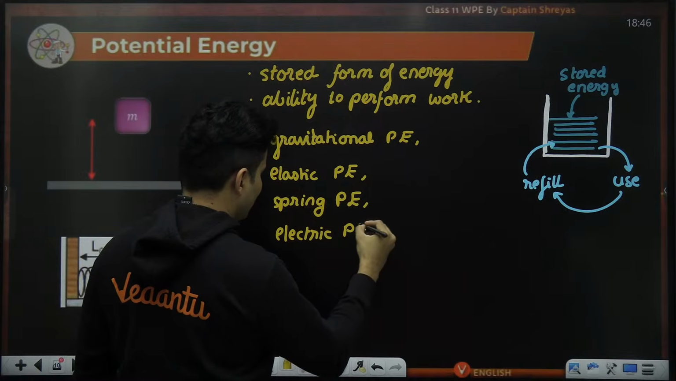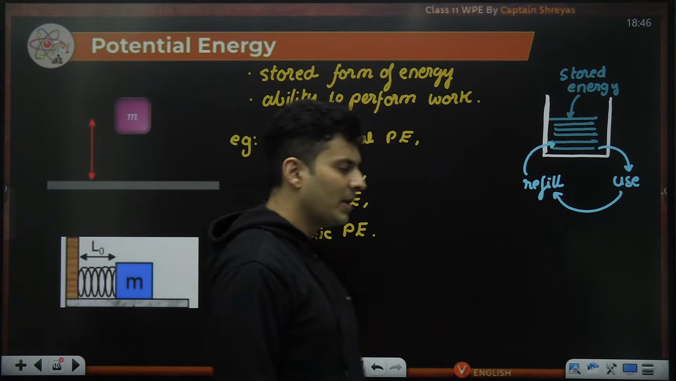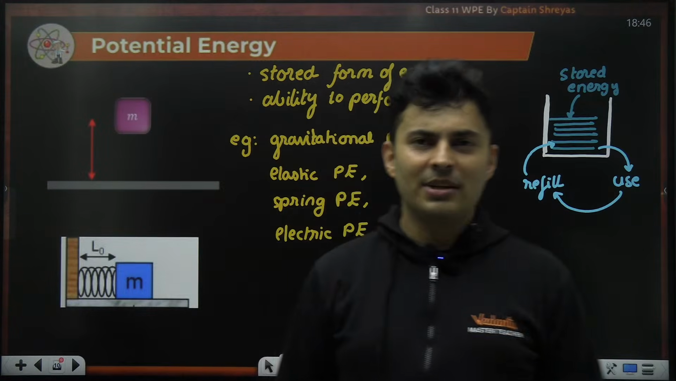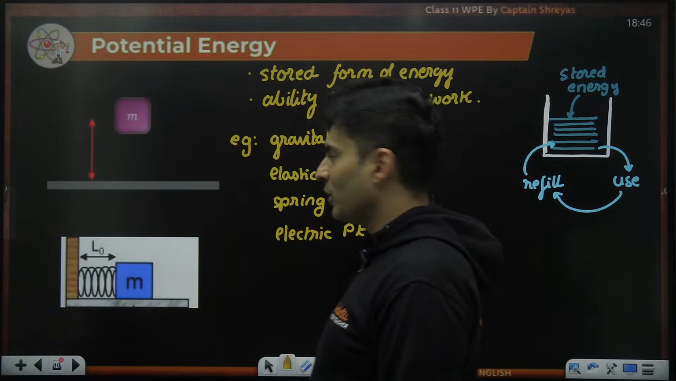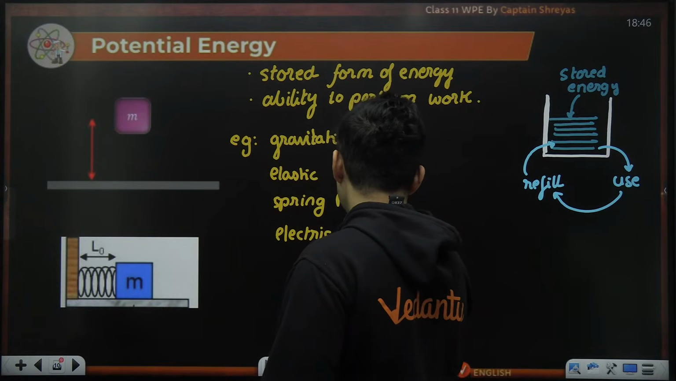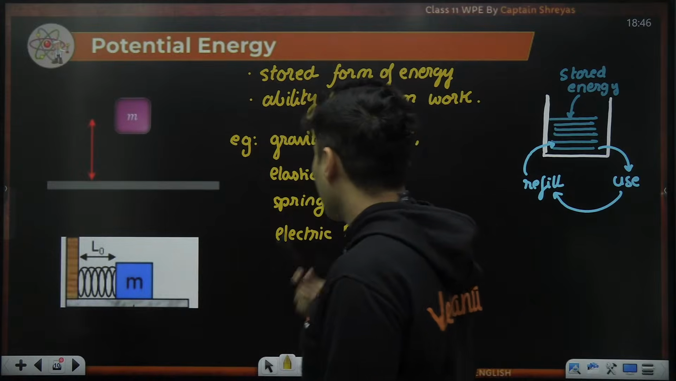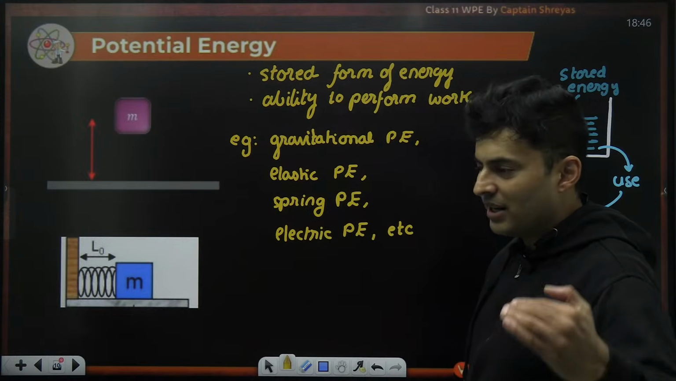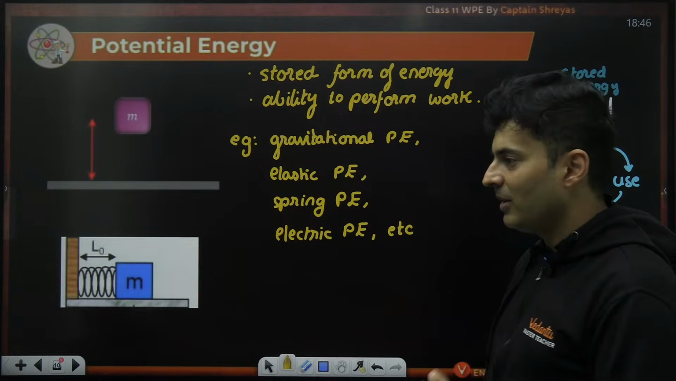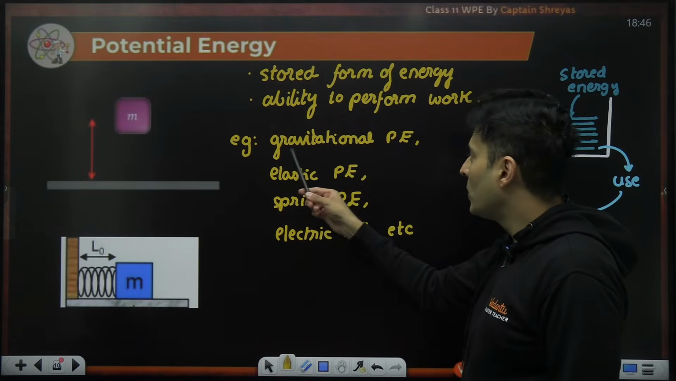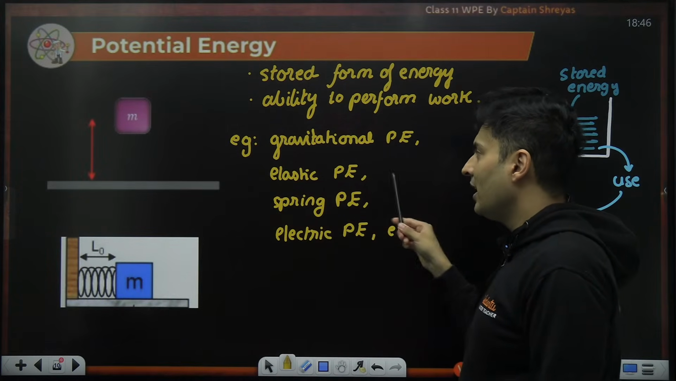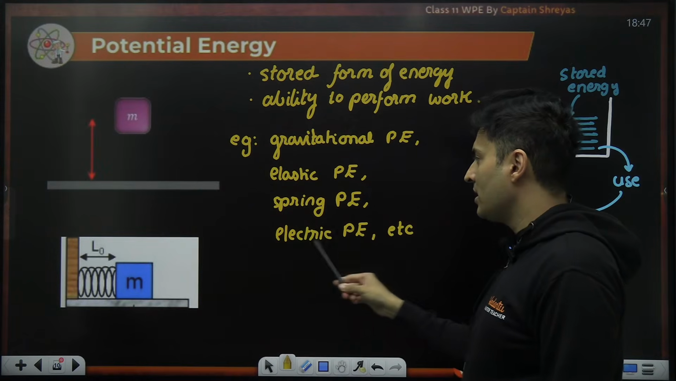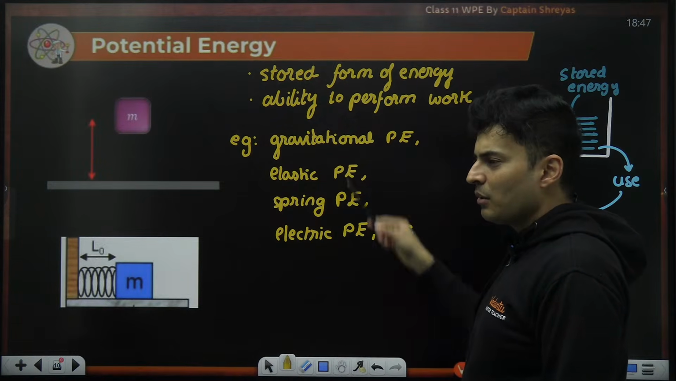You will also hear the word electric potential energy. And if you are from 9th and 10th also, you would be learning that maybe in your electromagnetism chapter. Electric potential energy, magnetic potential energy, all of that. All these examples immediately should ring a bell from our current discussion of conservative and non-conservative forces. Look at the names: gravitational energy, electric potential energy, spring potential energy.